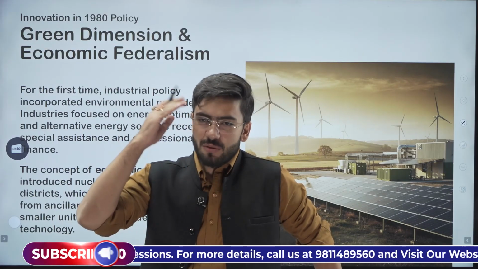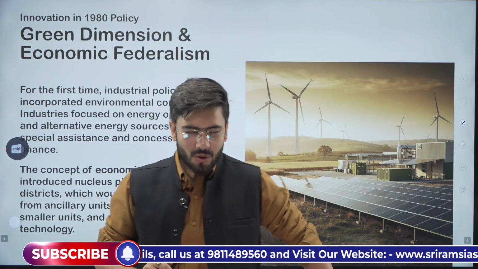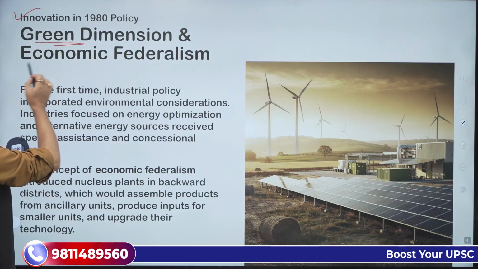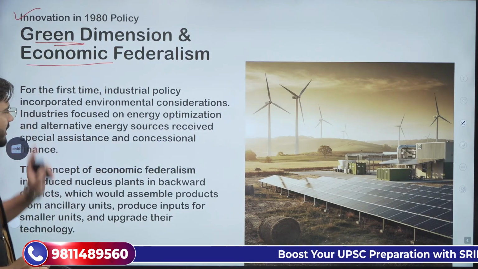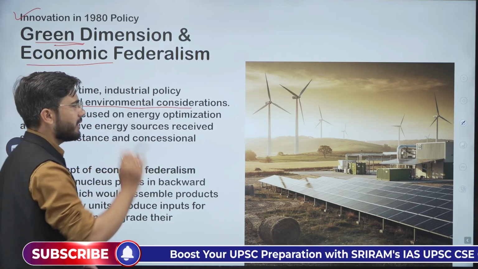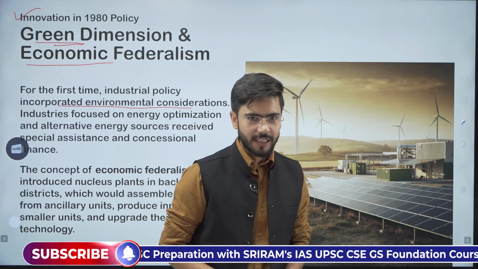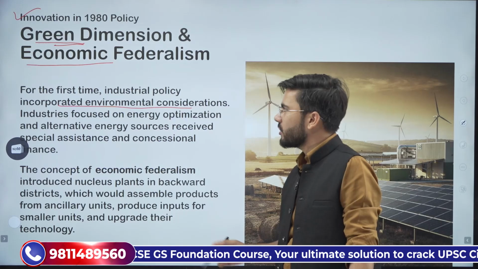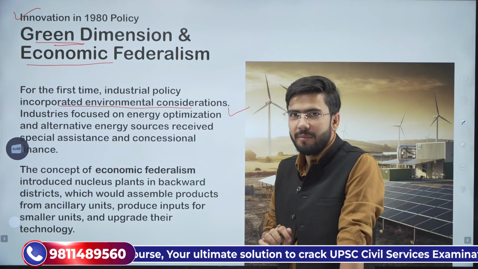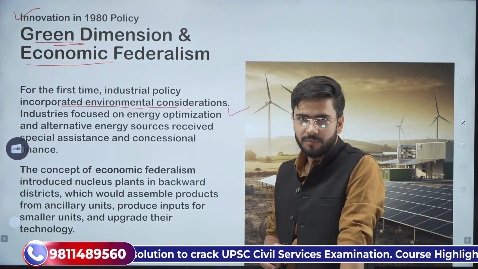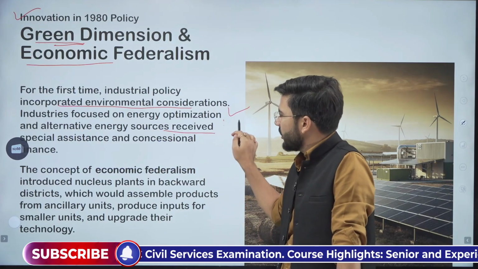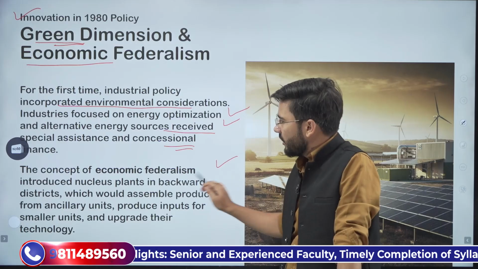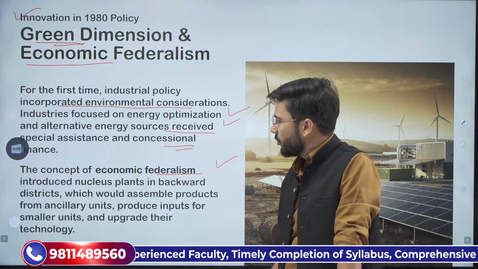Now this policy was brought in the 1980s. So the innovations in the 1980 policy, that is green dimensions and economic federalism: for the first time the industrial policy incorporated environmental considerations. In the 5-year plans also this was included, that we will focus on greening of the economy, and environmental considerations will be taken care of. Simple. The alternative energy resources received special assistance and concessional finances. The concept of economic federalism was introduced.